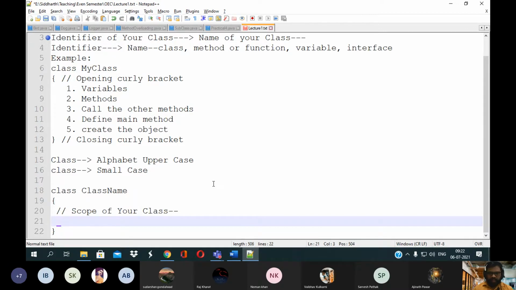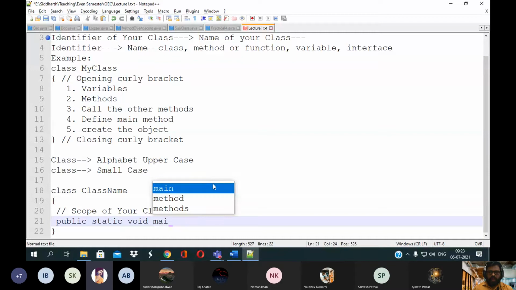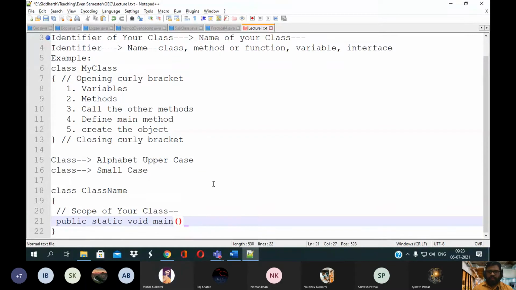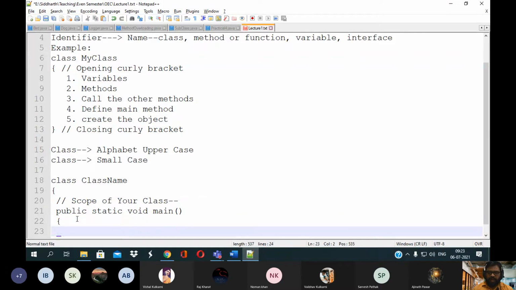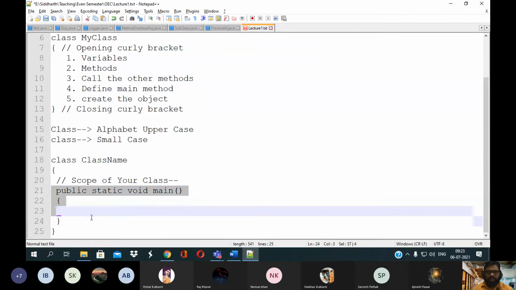That you need to write the public static main. Okay. So this is the main method structure, and the scope of this main method will be opening curly bracket and closing curly bracket. So within this opening curly bracket and closing curly bracket, you need to write those statements you want to execute. Okay. So by using this main method, you are able to execute through your command line.